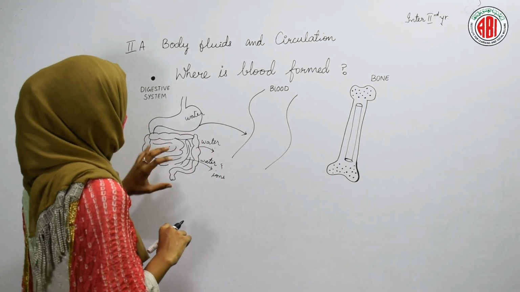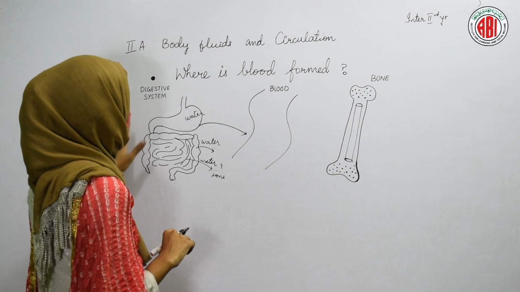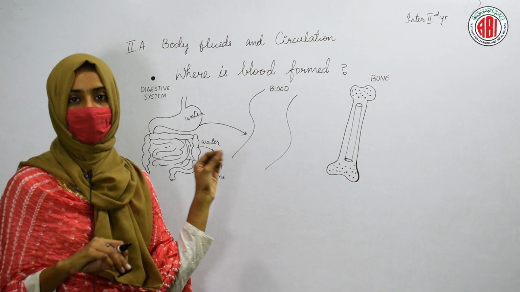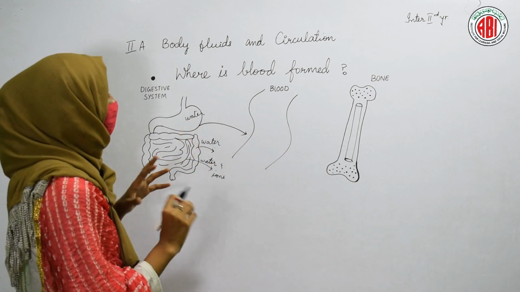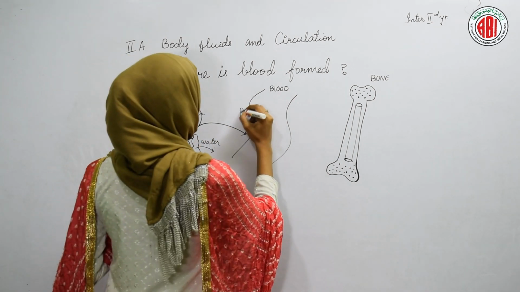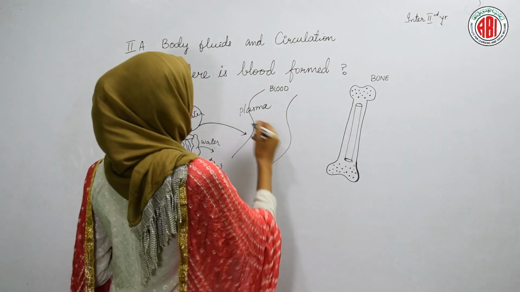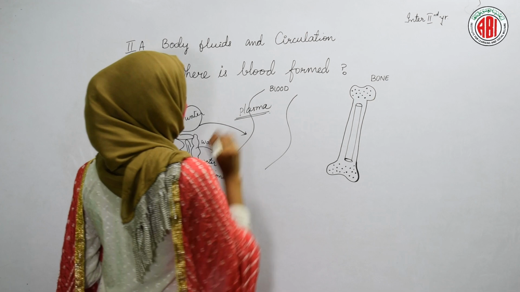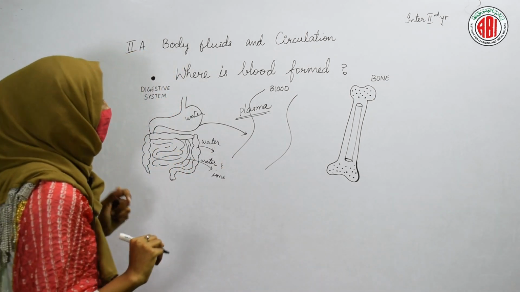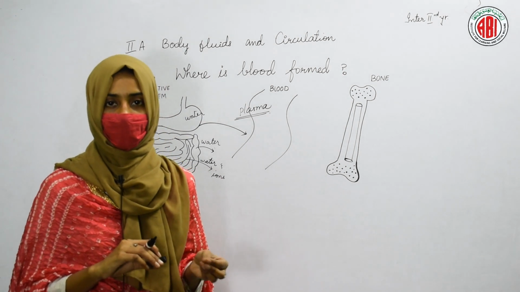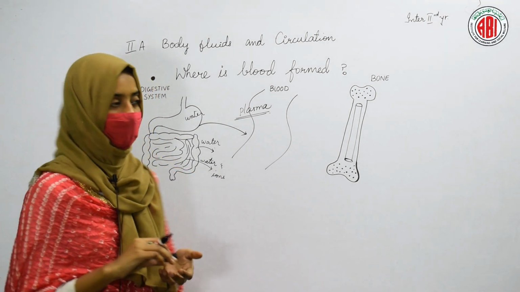Whatever watery liquid is absorbed by these digestive parts is going to mix into the blood. It is going to form the liquid component of the blood, that is plasma. So the water is coming from the digestive system and becoming the liquid component of our blood, plasma. Now, where are the cellular components going to come from? Where are these cellular components formed?